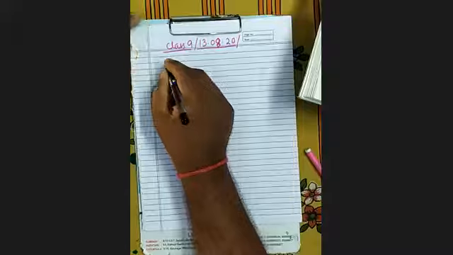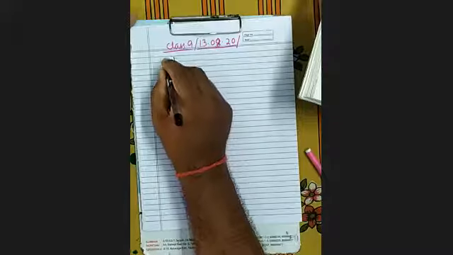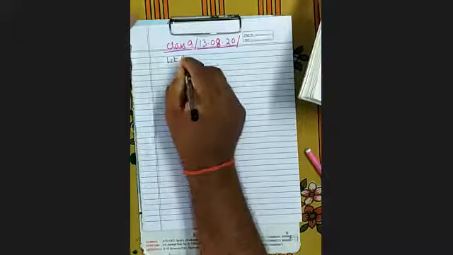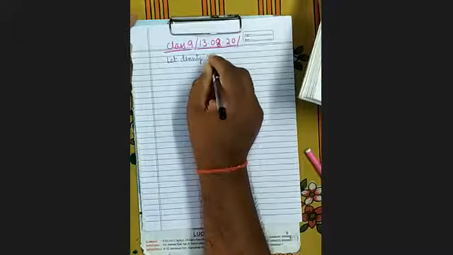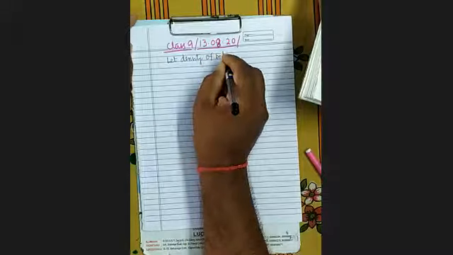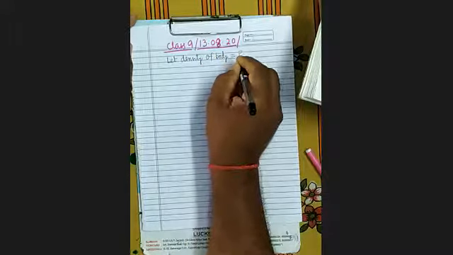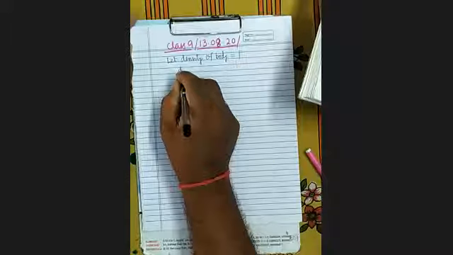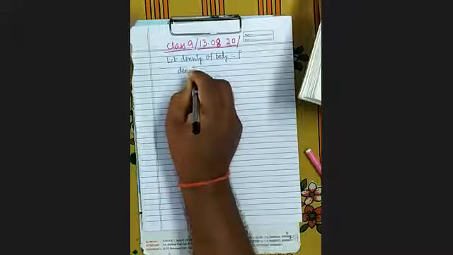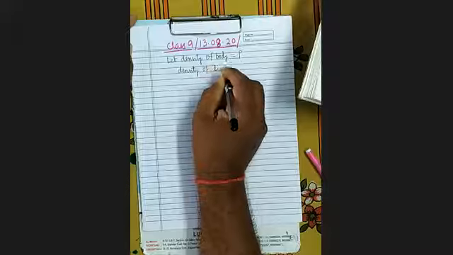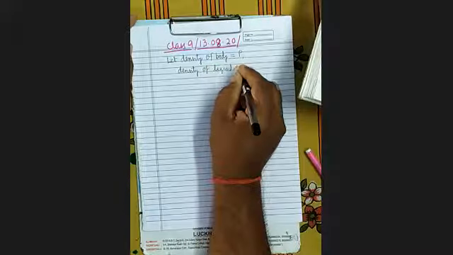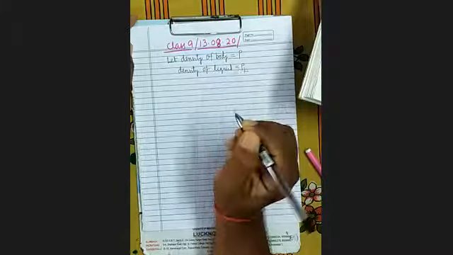Here we have taken the density of the body as rho, and the density of the liquid is rho L. It's clear.